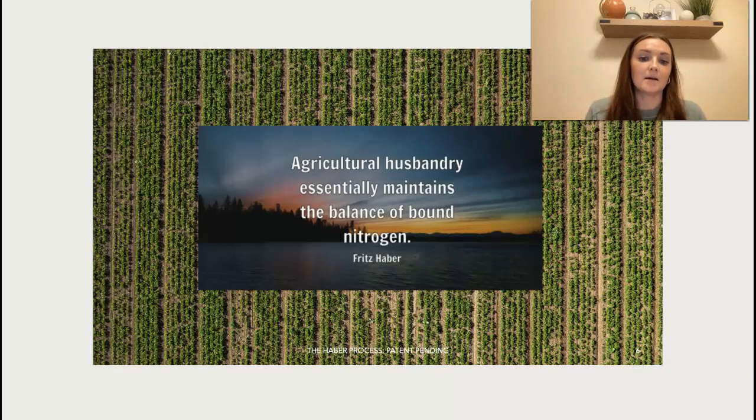I also wanted to add a very important quote by Fritz Haber himself, who was definitely an innovative and brilliant man. He states, "Agricultural husbandry essentially maintains the balance of bound nitrogen," which I found throughout this entire research project to be very poignant and really inspiring.